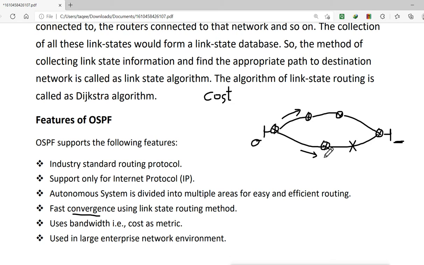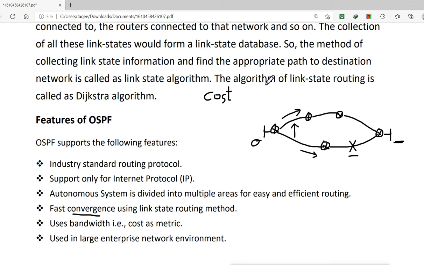Now after this network goes down, the time it takes to choose the other path is called the convergence time. That means if one path goes down, the time it takes to choose the other path is called the convergence time. And this is a fast convergence using the link state routing method.